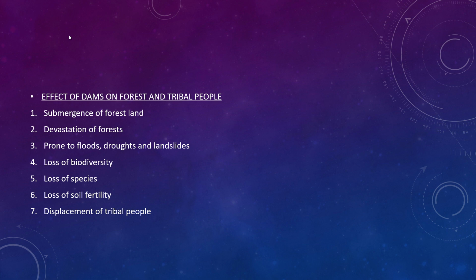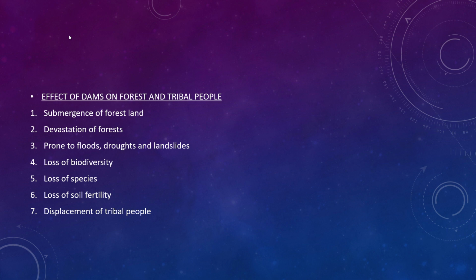The next is loss of biodiversity. What is biodiversity? Let me tell you. It's the amount of different species living in one ecosystem at one time. Biodiversity is important because it keeps ecosystems stable and healthy. So once a dam is built, there will be a loss of biodiversity.